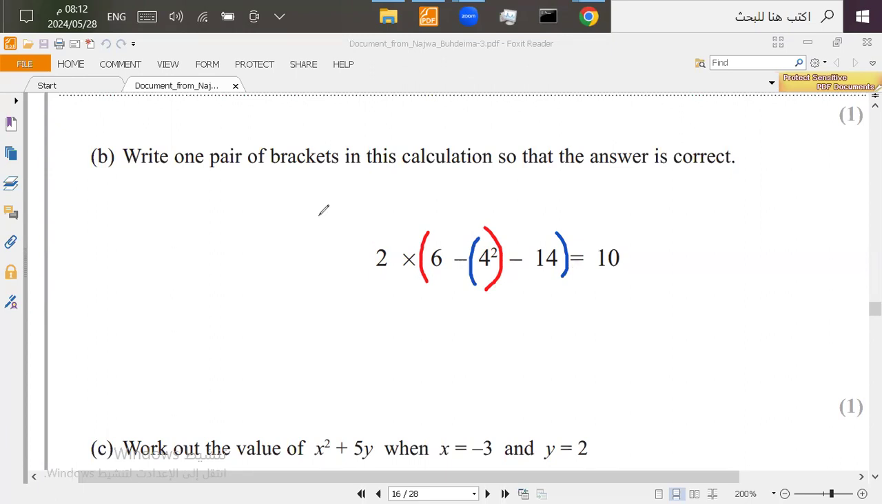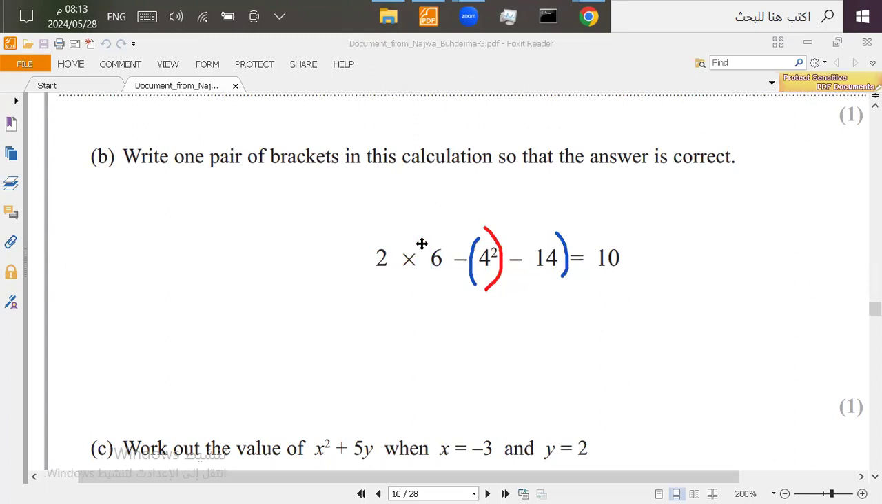So first we write 2 times 6 minus 4 squared minus 14. So this is the equation that I have. The answer is negative 18. Now I will put brackets to try and make it 10. So first let's put them before the 6 and after the 4 squared. The answer that it gave me is negative 34, so it's not right. Now I'm going to remove them. Now put them here, before 4 squared and after the 14. And the right answer is 10. And this is how you answer a question like this.